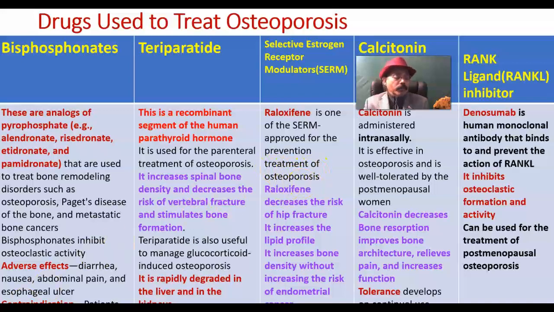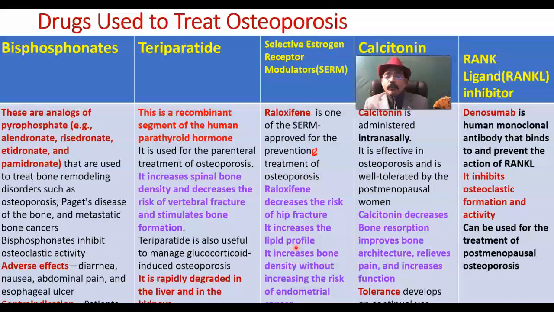Not only prevention, but also treatment. Raloxifene decreases the risk of hip fracture and improves lipid profile.